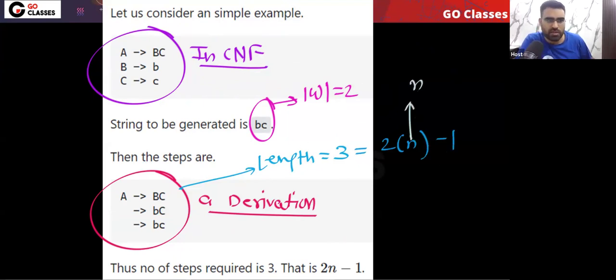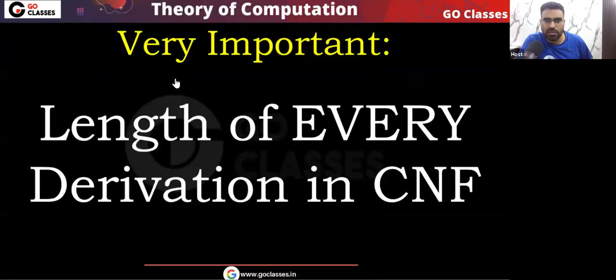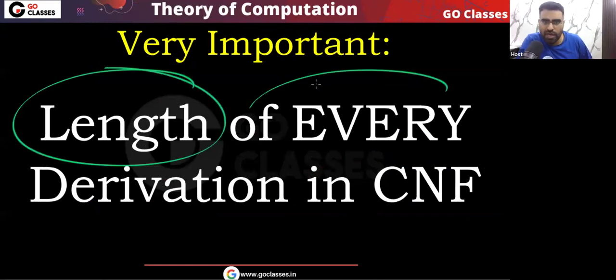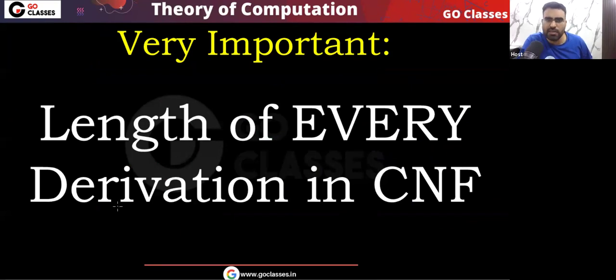We will prove it, don't worry. But I am telling you that in Chomsky normal form, the length of every derivation will always be 2n minus 1, where n is the length of the string we are deriving. Okay, very simple point.